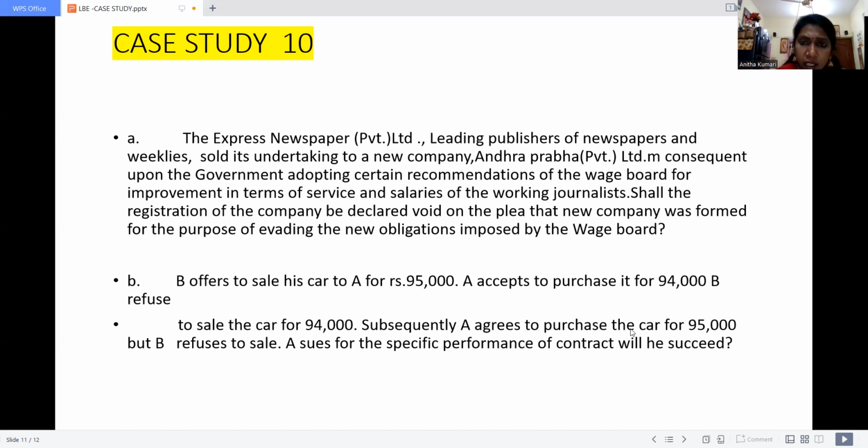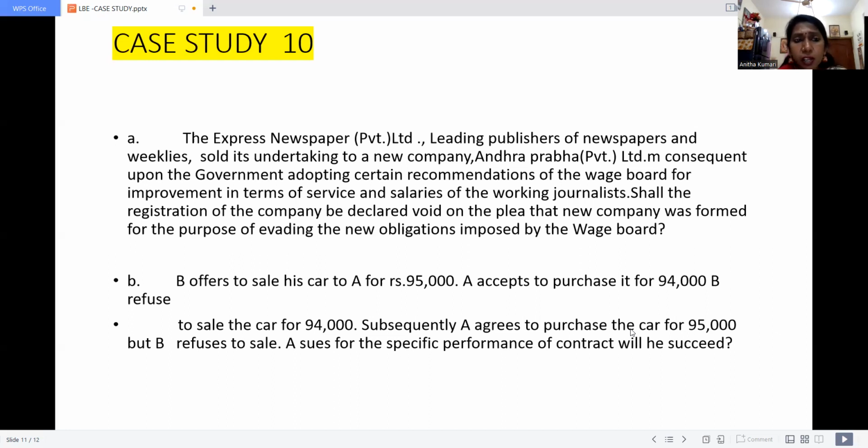So the given case study is coming under unit 4, Companies Act especially. So what is the case? First try to understand this. The Express Newspaper Private Limited, a leading publisher of newspapers and weeklies, sold its undertaking to the new company in Andhra Pradesh, consequent upon the government adopting certain recommendations of the wage board on the improvement in the terms of service and salaries of the working journalists.